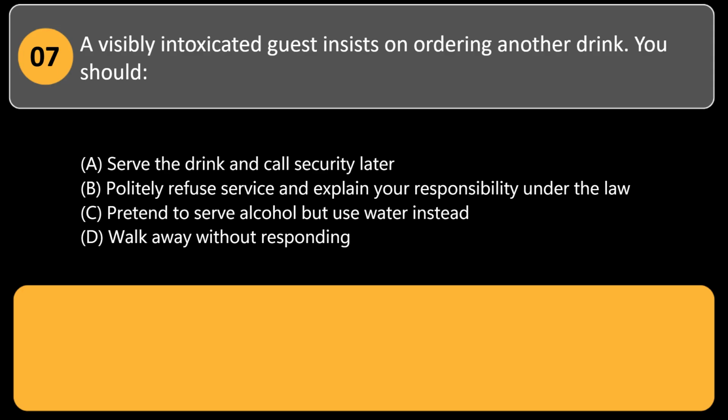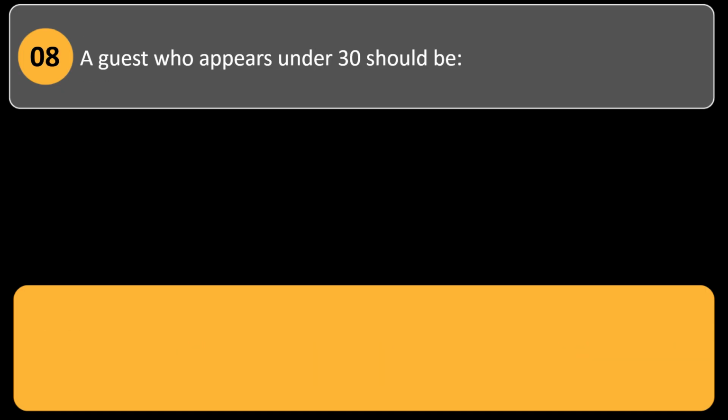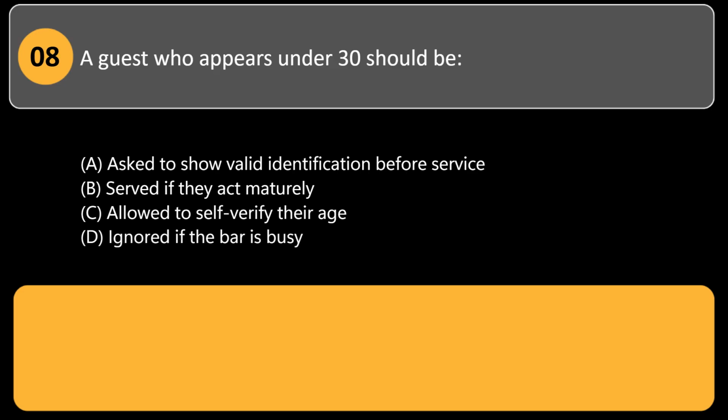C. Pretend to serve alcohol but use water instead. D. Walk away without responding. Answer: B. Responsible servers must refuse service and clearly explain it's against state law to serve intoxicated patrons. A guest who appears under 30 should be: A. Asked to show valid identification before service.